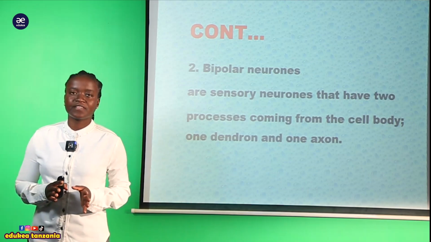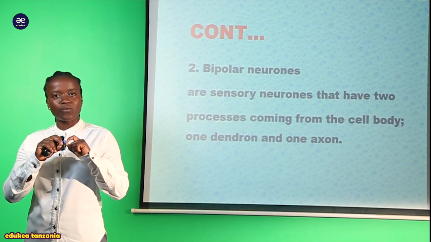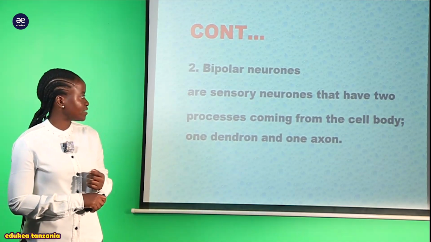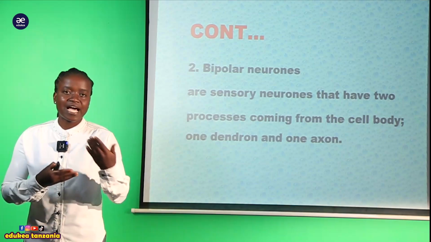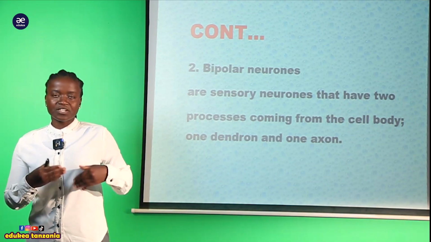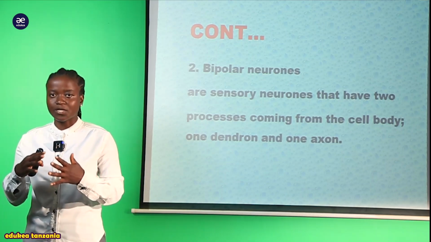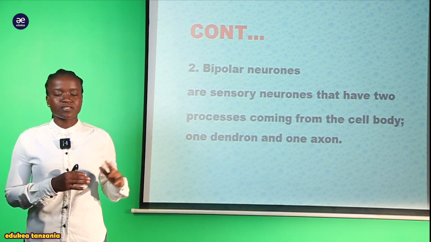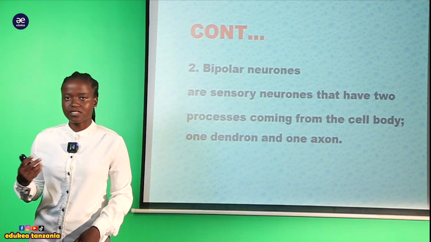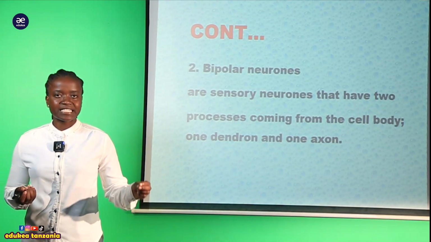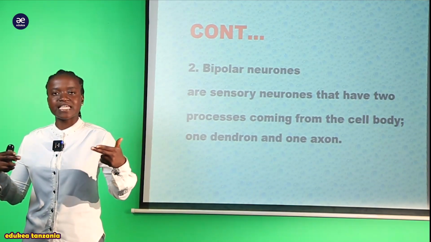And you know what a sensory neuron is? It has one axon, and the axon is long, and it also has one dendron, which is where the dendrites are located. Those dendrites come from the structure called the dendron. So a good example of bipolar neurons, the way it expresses itself, is that bi means it has two processes, one dendron, where the dendrites are located.